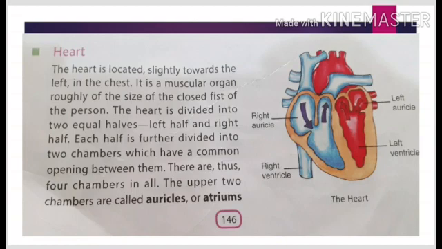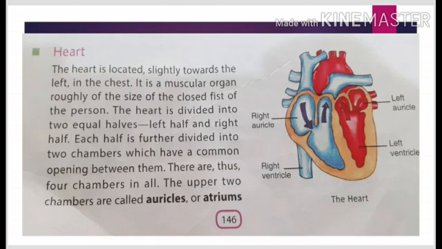First of all, our heart is lengthwise divided into 2 chambers, and these 2 chambers are again divided into 4 widthwise. In this way, you can say there are 2 upper and 2 lower chambers. Upper chambers are known as auricles or atriums, and the lower chambers are known as ventricles. In this way, you can say human heart is having 4 chambers. Now, what is the function of these chambers?